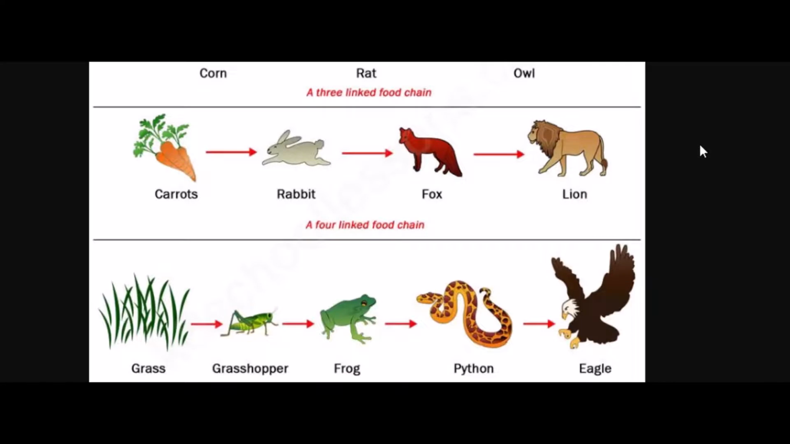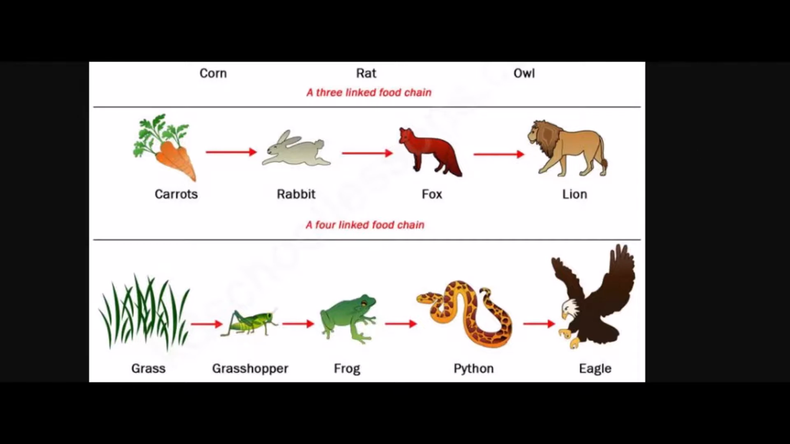So a sequential process is a process which goes step by step. It is a sequential process of eating and being eaten. That means it is a process where, mainly, we will start with the grass. You have also studied this food chain in class 5th. So grass is eaten by grasshopper. Then, as you can see in the image here, grasshopper is eaten by frog. Then frog is eaten by a snake, python, and that will be eaten by an eagle.